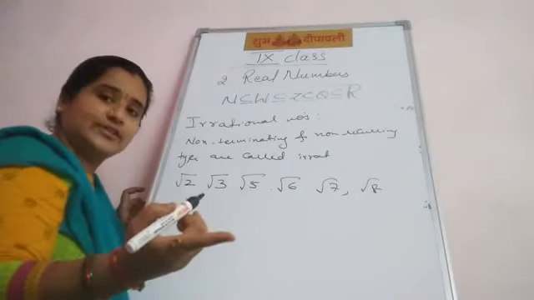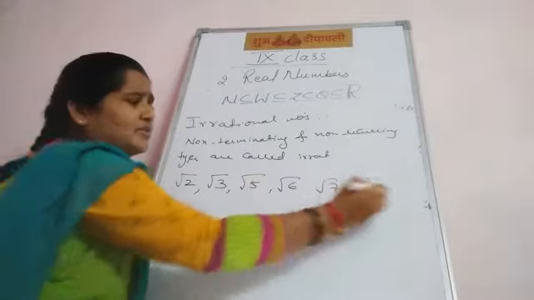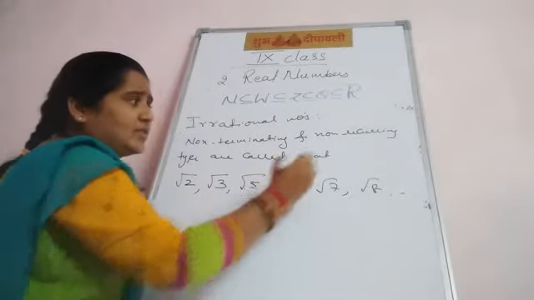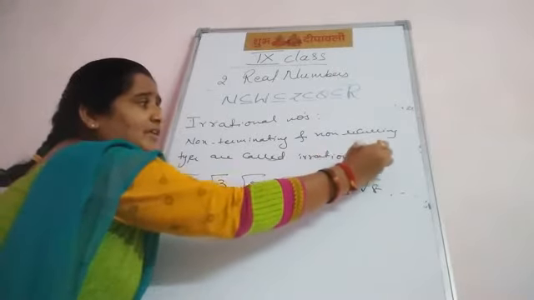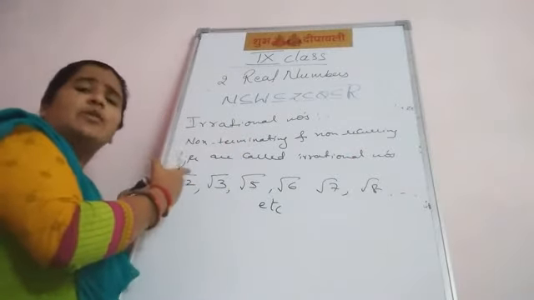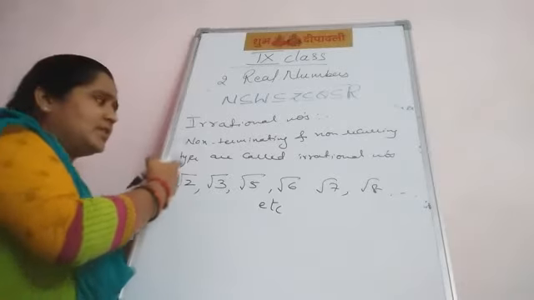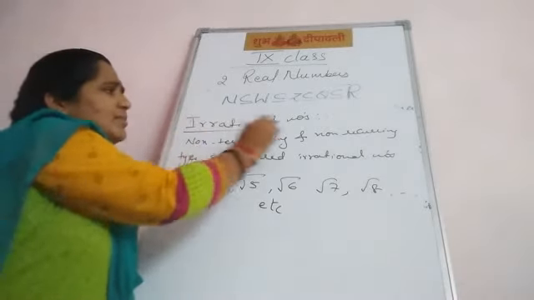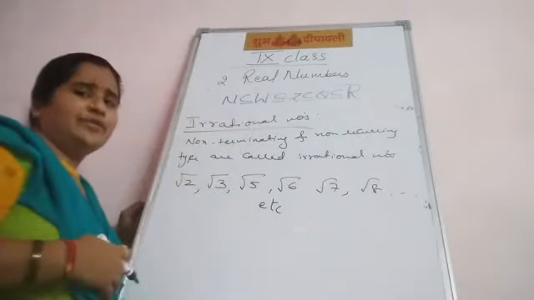Square root of 9 what? 3. Like that, so on. Many examples are there. Okay? Irrational numbers, non-terminating and non-recurring type are called irrational numbers. Here irrational numbers cannot be written in p by q form.